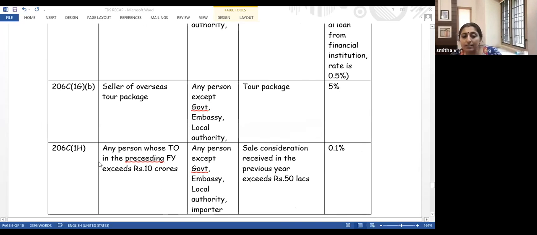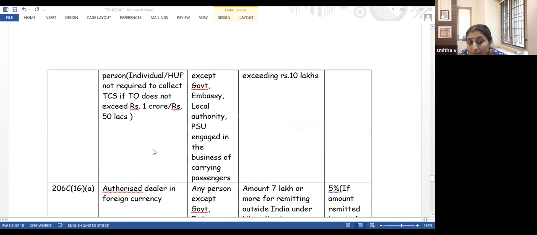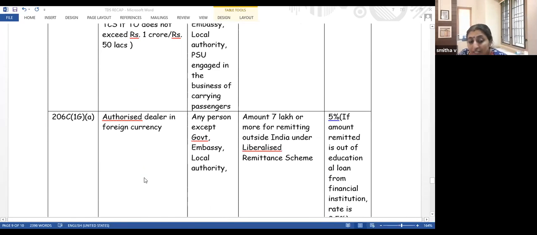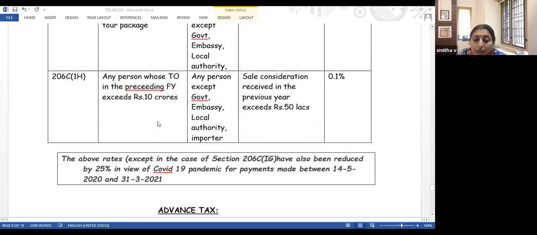And last case, this is another new section. The seller's turnover in the last year is 10 crore or more. See, this is applicable only if your turnover is more than 10 crore. Earlier, the limit which we had discussed was 1 crore and 50 lakhs. Here, the turnover is 10 crore or more. So, let us take Hero Motors. Hero Motors, their turnover is more than 10 crore.